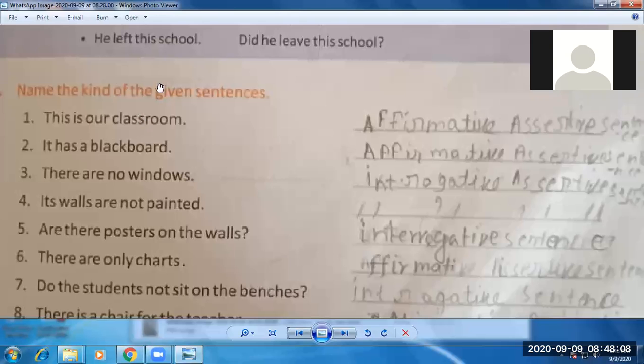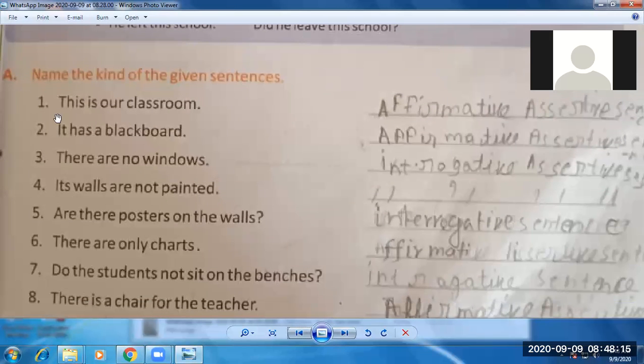Don't go by this. Why? This is the book of one student, and the handwriting is not understandable. Don't go by this, just we need to discuss. This is some student's book. Don't look at this. It has a blackboard. Which page number? It has a blackboard.